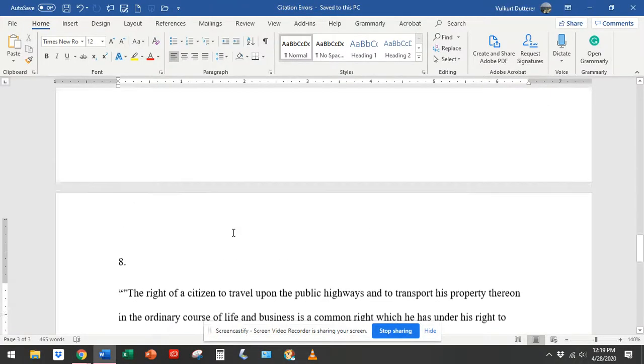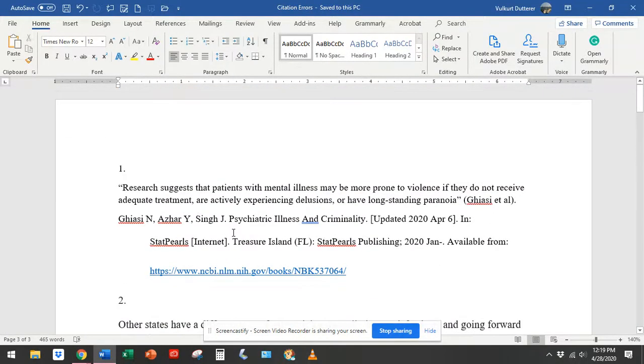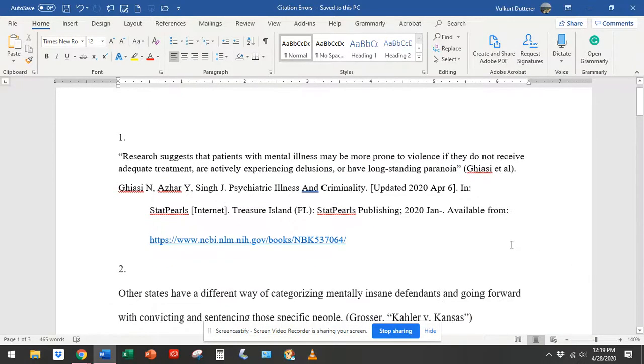Hello, everybody. What I wanted to do was go over some of the common problems I encountered grading one of the two English 1010 classes for the argument paper and tell you how you can correct these problems so that you don't do them on paper 4. So these are all examples from student papers. And what I'm doing is I'm giving you the sentence that the problem was in, and then also I'm giving you the works cited entry. Okay, so we're going to go ahead and get started here.